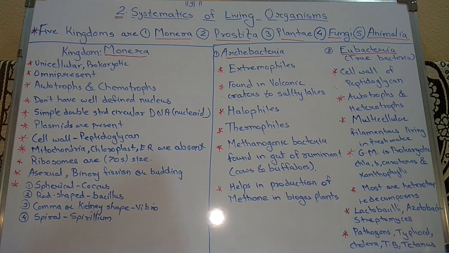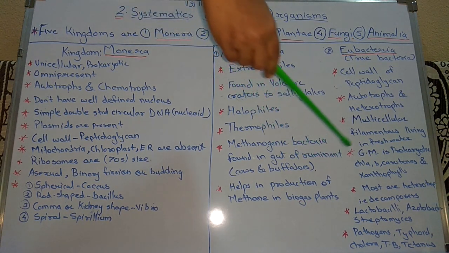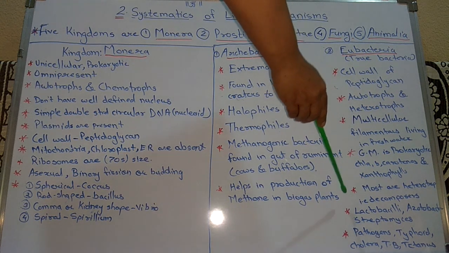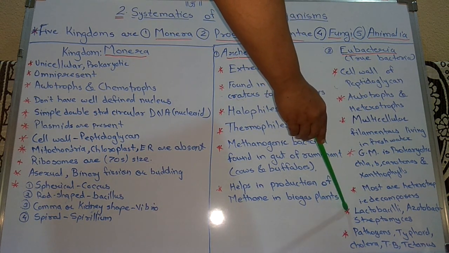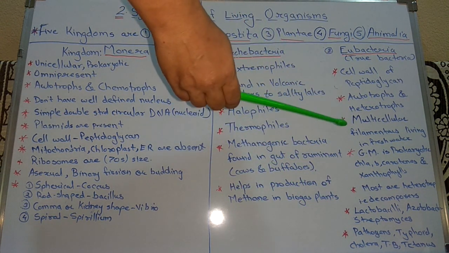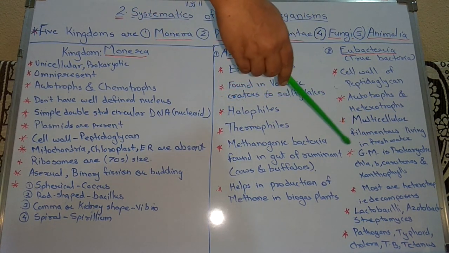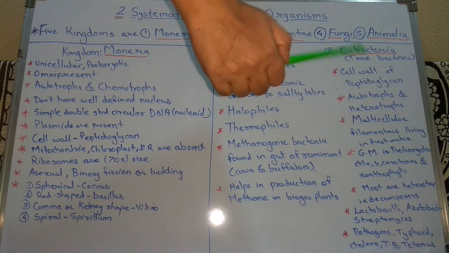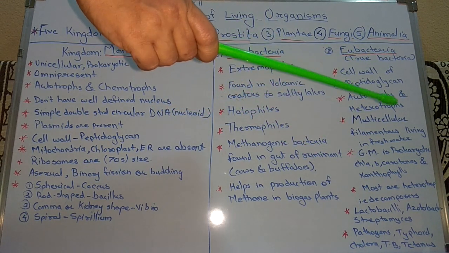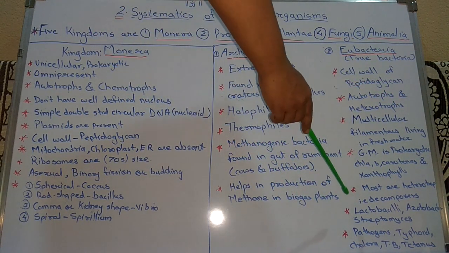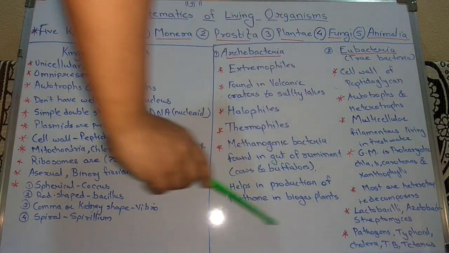Then various types of bacteria are there. Lactobacilli are anaerobes helping in the curding of milk. We all know that curd is made from milk with the help of lactobacilli.